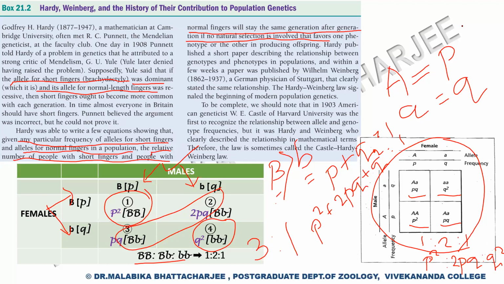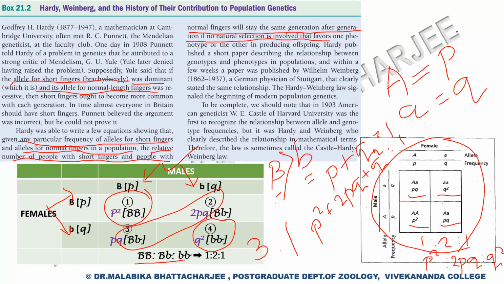However, it should also be mentioned here that in 1903, the American geneticist Castle of Harvard University was the first to recognize that there was a distinct relationship between allele and genotypic frequencies. Even though he recognized it, it was Hardy and Weinberg who put it on paper and clearly described the relationship in mathematical terms. So the law is sometimes referred to as the Castle, Hardy, and Weinberg law.